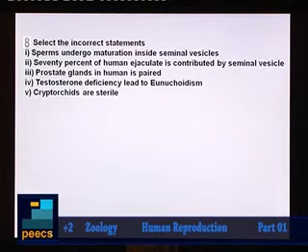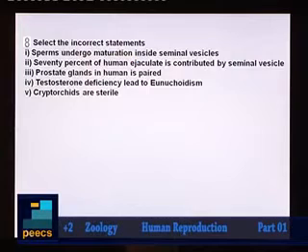Fourth statement, testosterone deficiency lead to eunuchoidism. This is a correct statement, because when testosterone is deficient, the male individual will have underdeveloped reproductive organs. So this is a correct statement. Fifth one, cryptorchids are sterile. What is a cryptorchid?